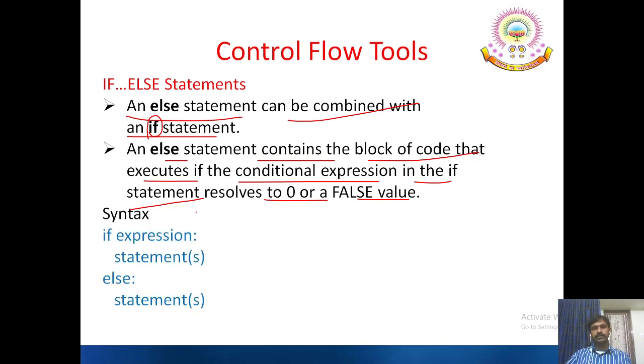Syntax, see this. If expression followed by colon symbol, statement sequence. Any number of statements can be entered here, and this is treated as the true block. So the true block will be selected for execution when the condition is true, and this block we consider as the false block. The false block is executed when the corresponding condition is false. And note that here the colon symbol is a must in Python.